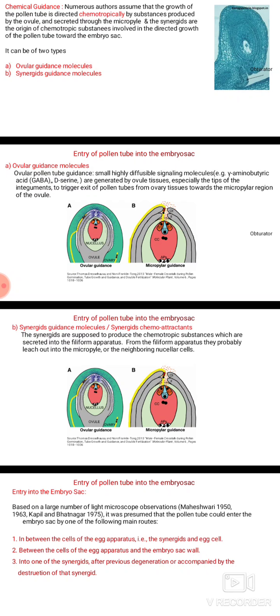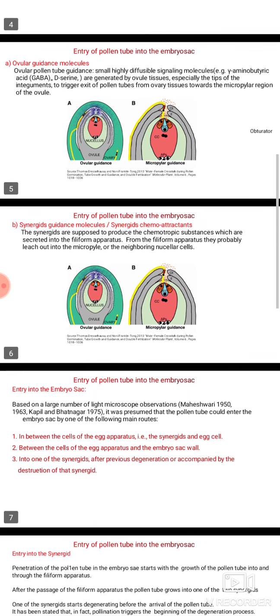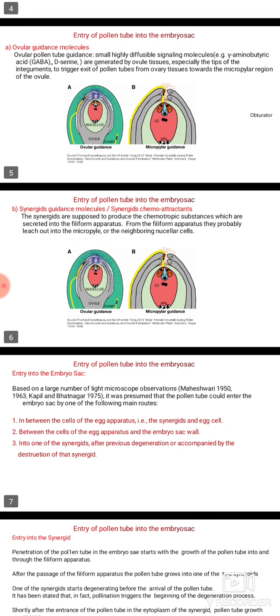The second type is the synergid guidance molecules. Here, the synergids are supposed to produce the chemotropic substances which are secreted into the filiform apparatus. From the filiform apparatus, they probably leach out into the micropyle or the neighboring nucellar cells.